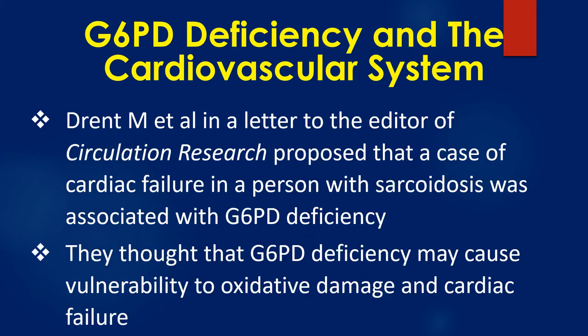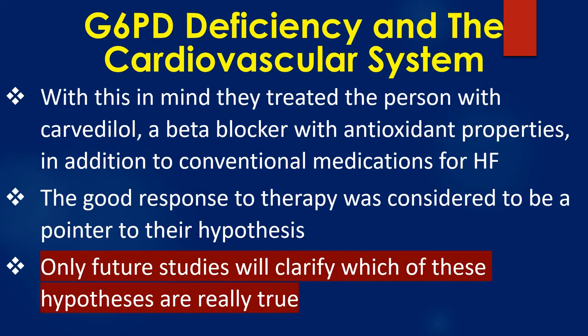Drent M. and colleagues, in a letter to the editor of Circulation Research, proposed that a case of cardiac failure in a person with sarcoidosis was associated with G6PD deficiency. They thought that G6PD deficiency may cause vulnerability to oxidative damage and cardiac failure. With this in mind, they treated the person with carvedilol, a beta blocker with antioxidant properties, in addition to conventional medications for heart failure. The good response to therapy was considered to be a pointer to their hypothesis. Only future studies will clarify which of these hypotheses are really true.